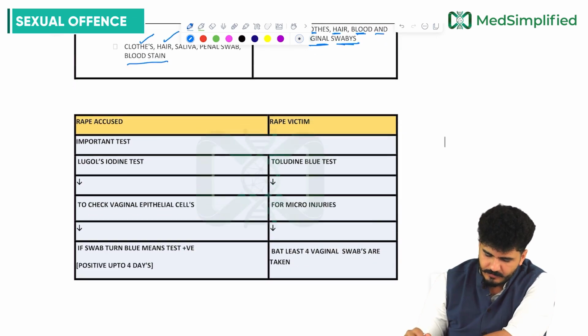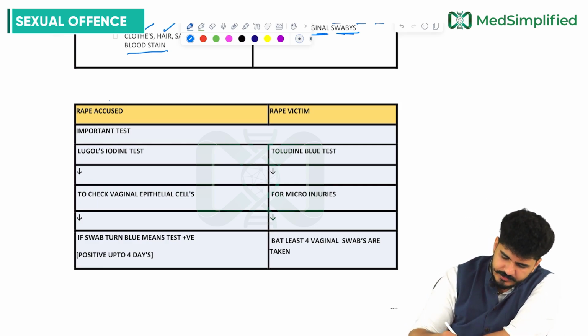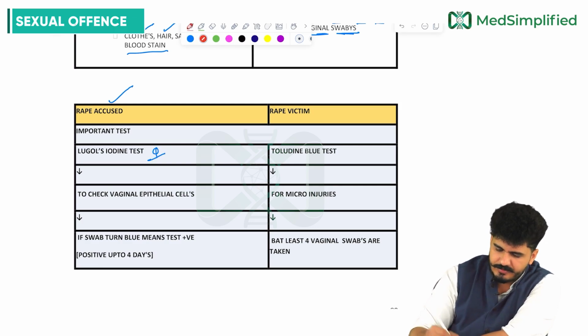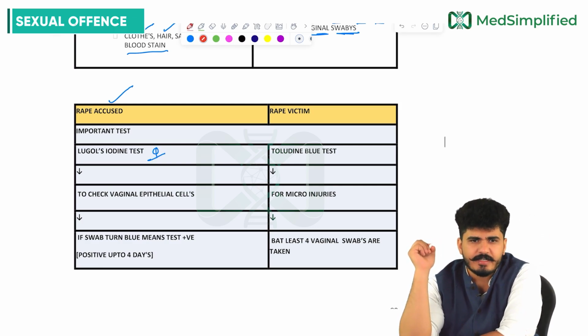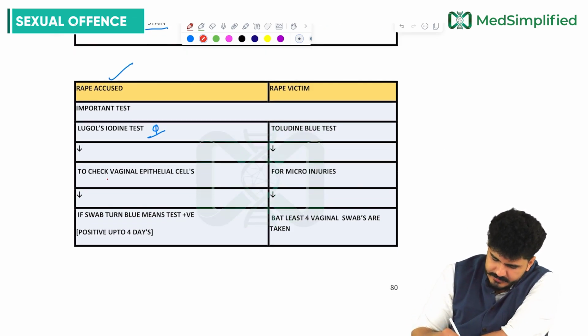Now sir, what are the important tests we will perform in the rape accused and the rape victim? First of all, in the rape accused, the important test is Lugol's iodine test. It is to check for vaginal epithelial cells.